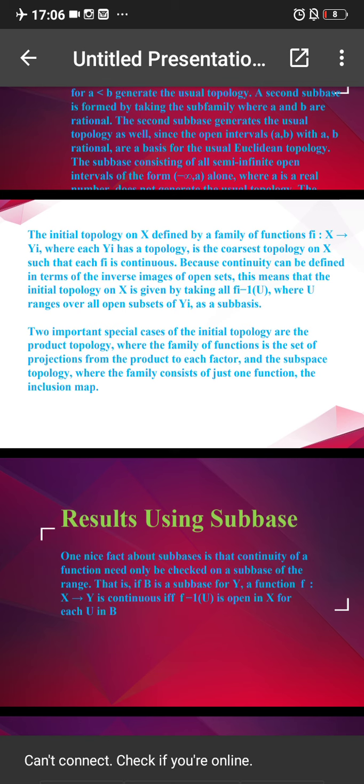There are two special cases of the initial topology. First is the product topology, where the family of functions is the set of projections from the product to each factor.